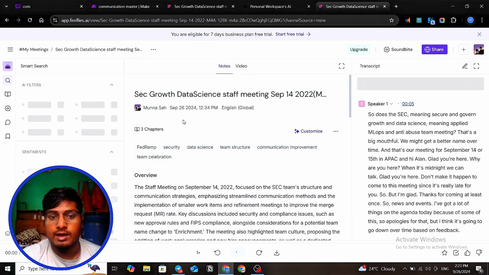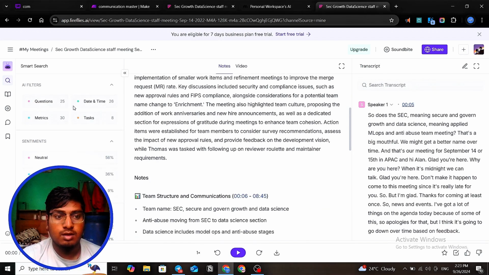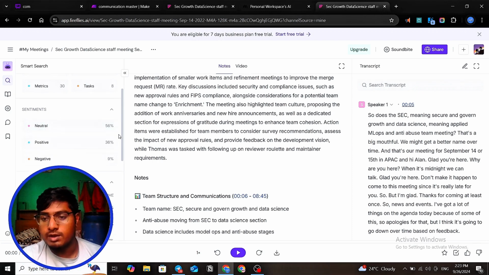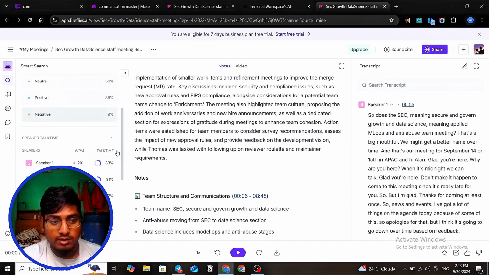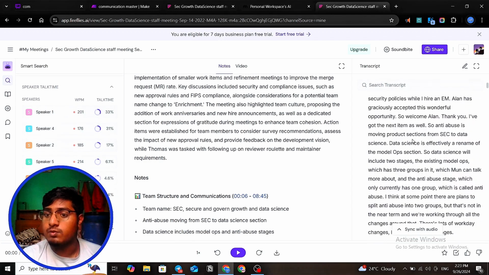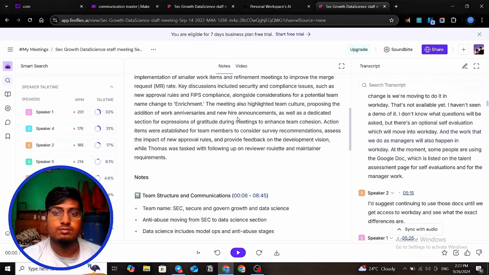This is how it looks. In the quick summary, it is specified how many questions are asked, metrics, tasks, how the meeting goes, and the sentiment, whether the meeting is heated, aggressive, positive or negative. Speakers, who spoke how much, we also know. And the detailed transcript shows who spoke when and for how much time.